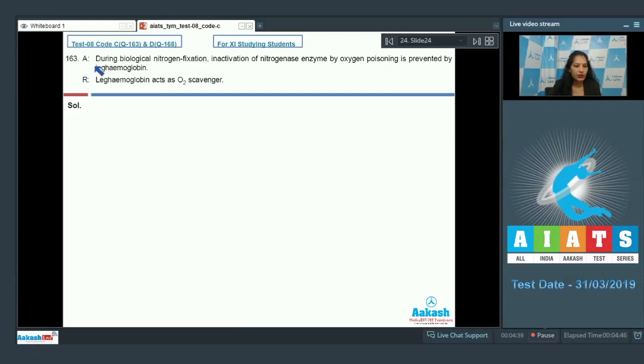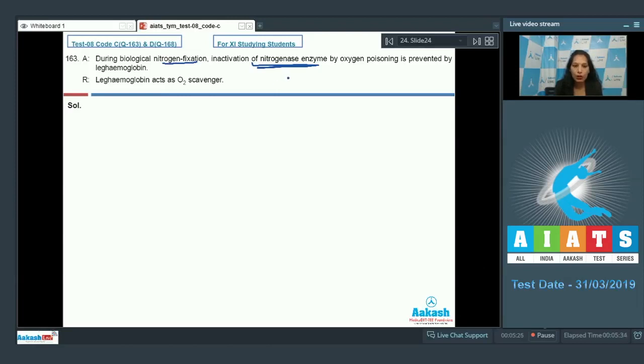Question number 163. Assertion: During biological nitrogen fixation, inactivation of nitrogenase enzyme by oxygen poisoning is prevented by leghemoglobin. Reason: Leghemoglobin acts as oxygen scavenger. Wonderful question. It says that during biological nitrogen fixation, leghemoglobin pigment prevents the inactivation of nitrogenase enzyme by oxygen, because nitrogenase is oxygen sensitive. So, its inactivation is prevented by leghemoglobin.